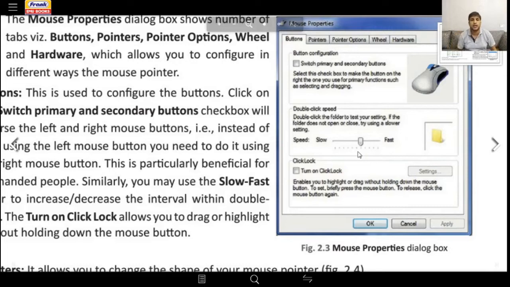Okay, the third one is the click lock. Sometimes you have to select something, you have to click and drag. But if you use click lock, you don't have to click and drag. What it does is basically you just take your mouse and scroll it over the items and everything gets selected. You see, everything has been explained in the properties box also. If you look at the properties box, even in the book, figure number 2.3, please pay attention. Everything is explained to you. You can read everything and try to use these options. So Windows also explains how to go about something.